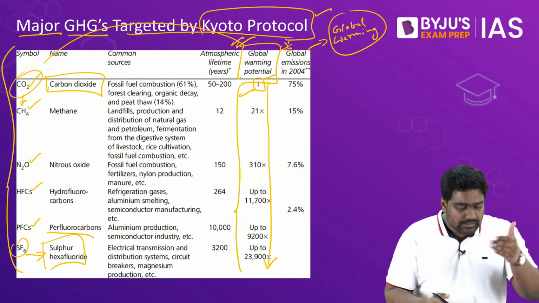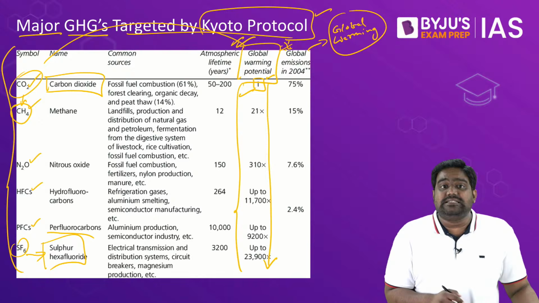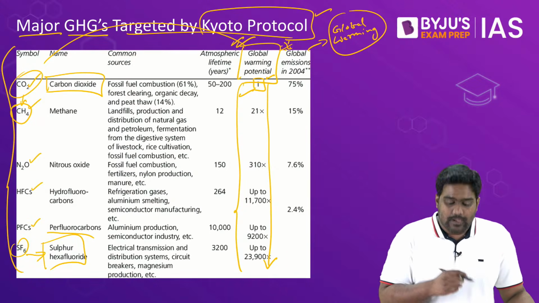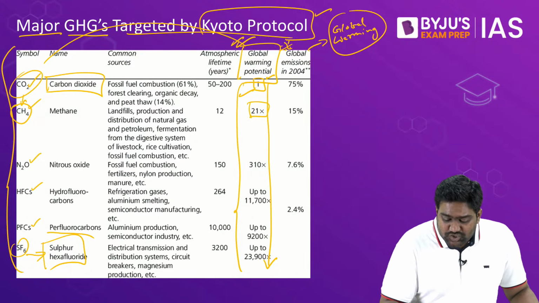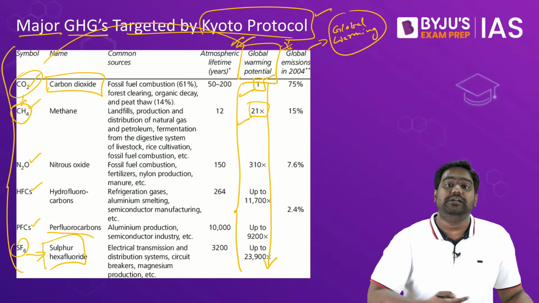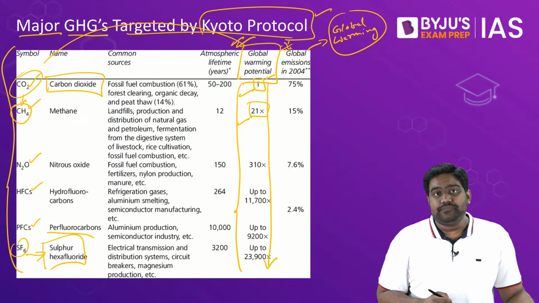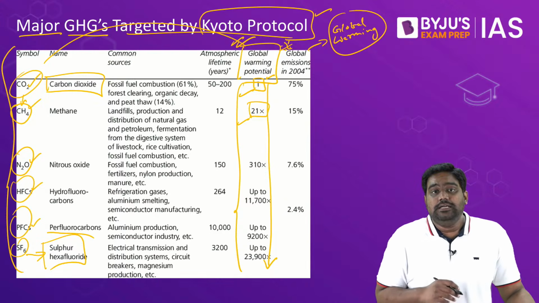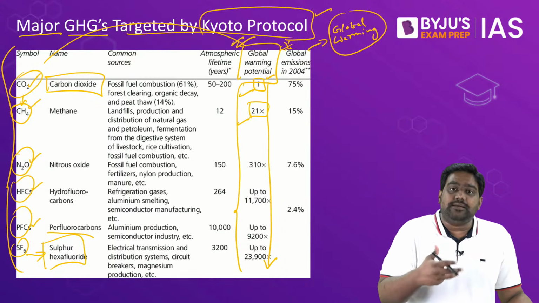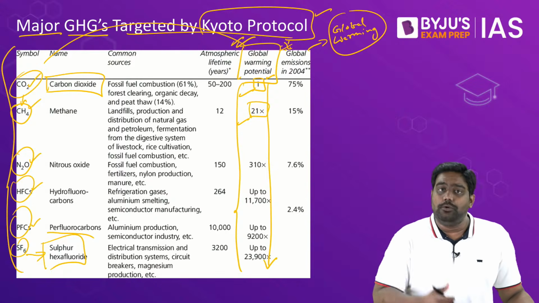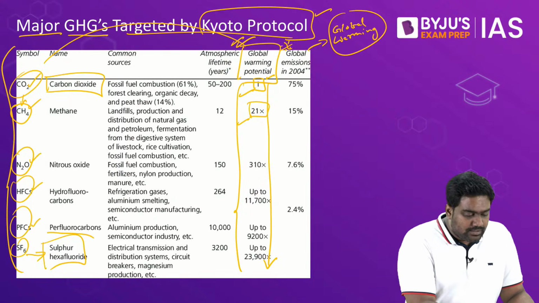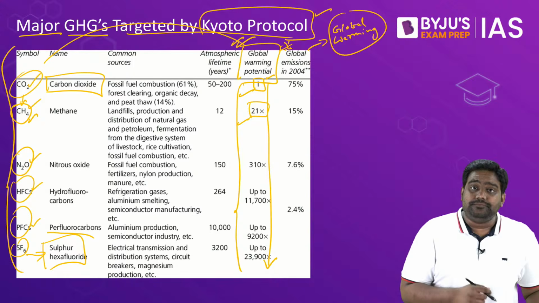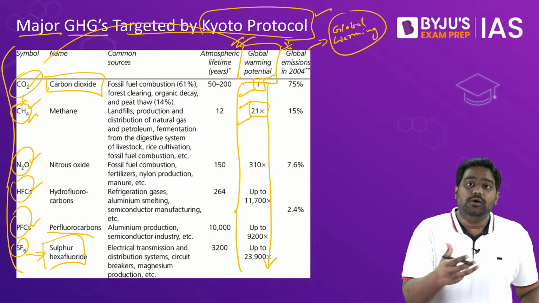and quantified. So based on that, it is said that methane, CH4, contributes 21 times more than carbon dioxide to global warming. Similarly, nitrous oxide, HFCs, PFCs, they all contribute many times more than what CO2 does to global warming. That is, one ton of methane will be 21 times deadlier.